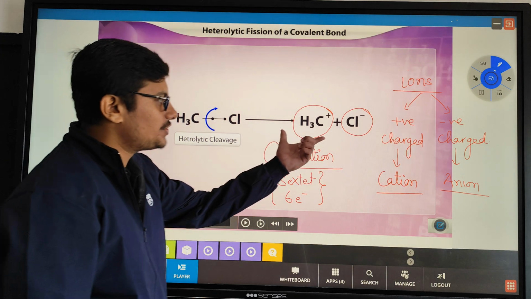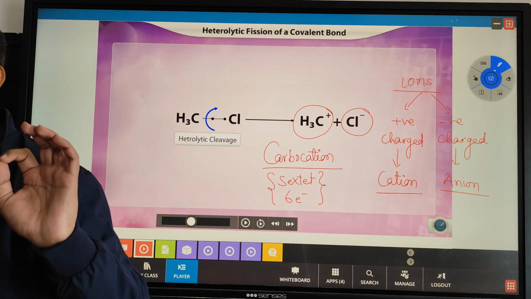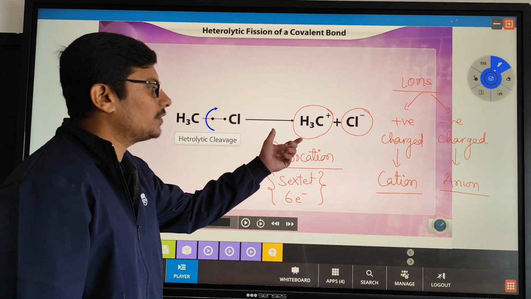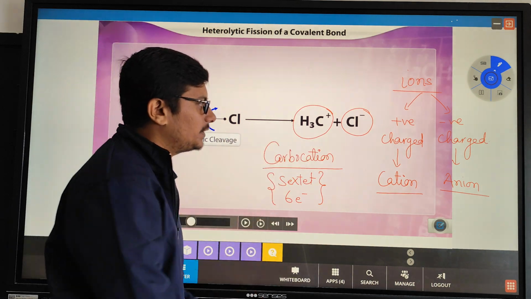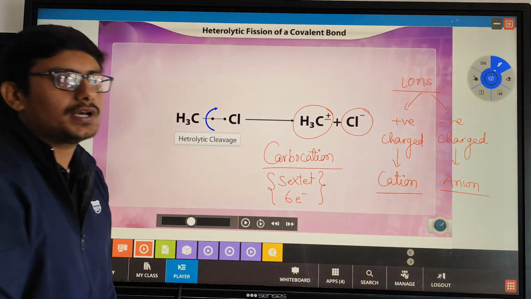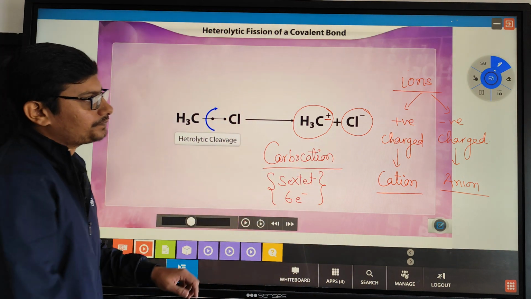Okay? As we were sharing, what happens? Now the electron which the carbon had shared is with the chlorine. So we will get a carbon which has a positive charge and it is called a carbocation. You can see ahead in the video.